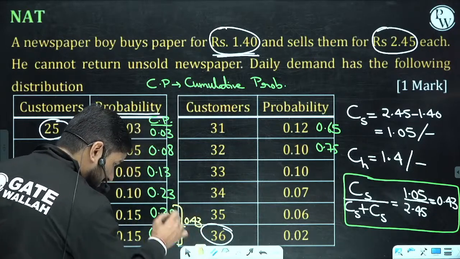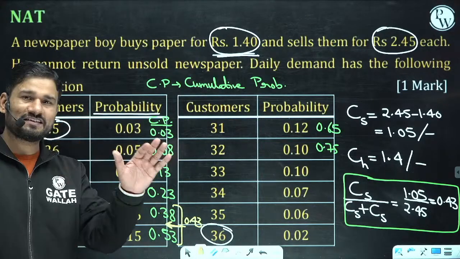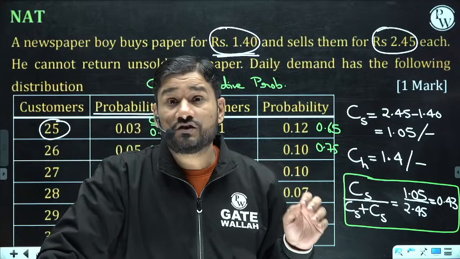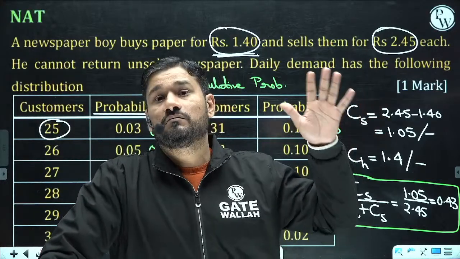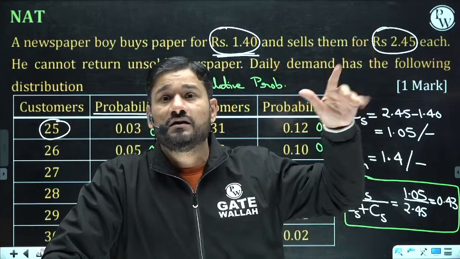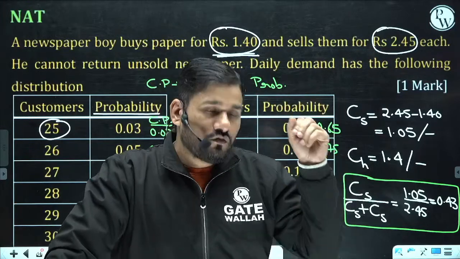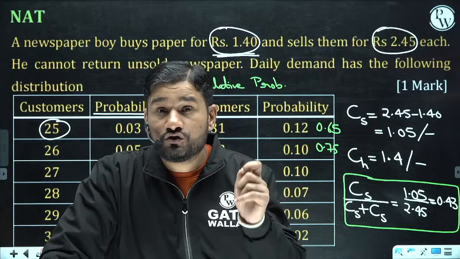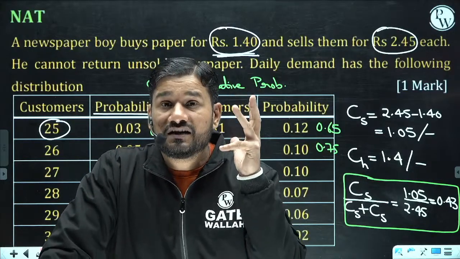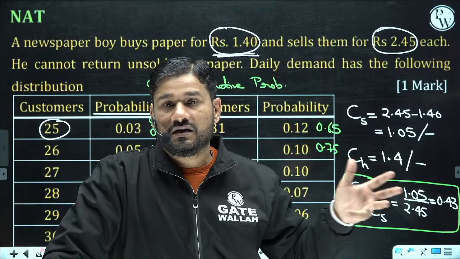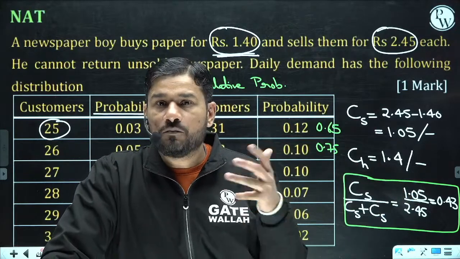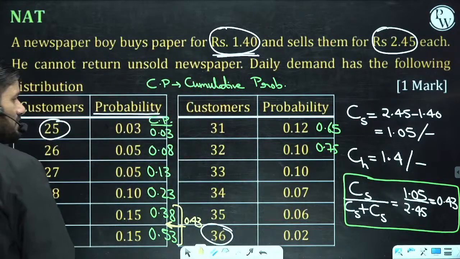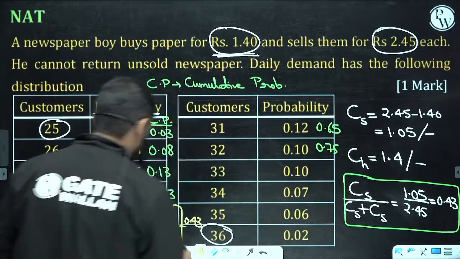So please remember, the best stock you should keep in the system is where you have a high probability of profit, a very low holding cost, and a very low shortage cost. How many newspapers should I keep with me so that there is a low probability of loss and high probability of profit? You can see the value lies between these two ranges.